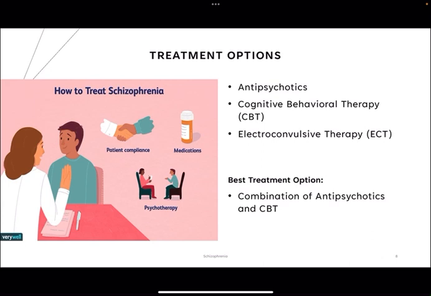The antipsychotics take away patients' symptoms for them to be able to focus on therapy, and the therapy reinforces positive behaviors in dealing with the illness and making sure that the patient stays on the medication.